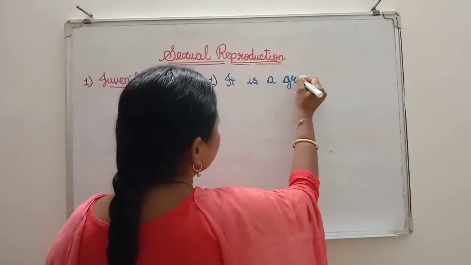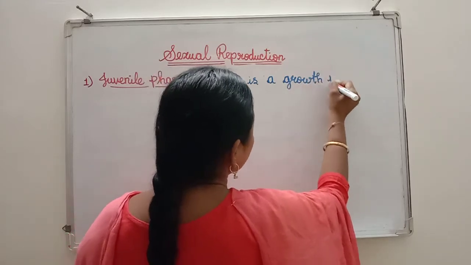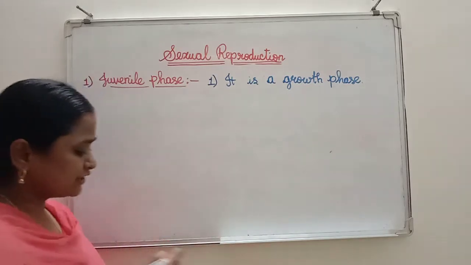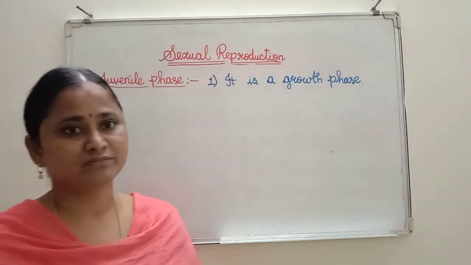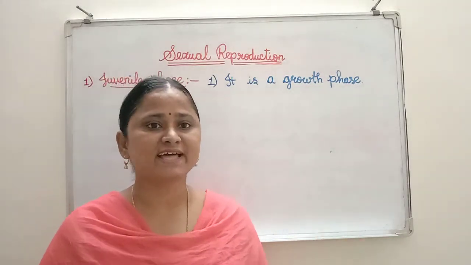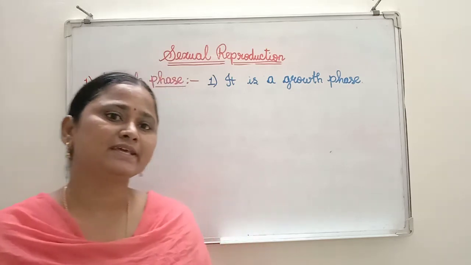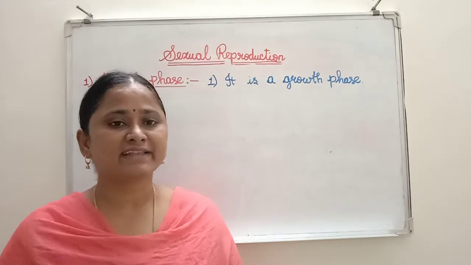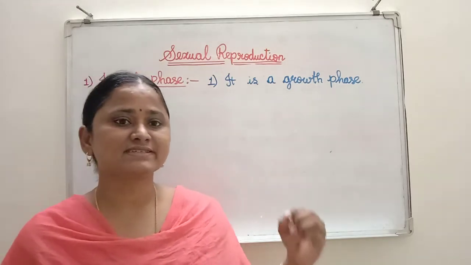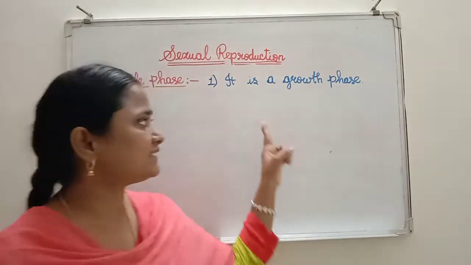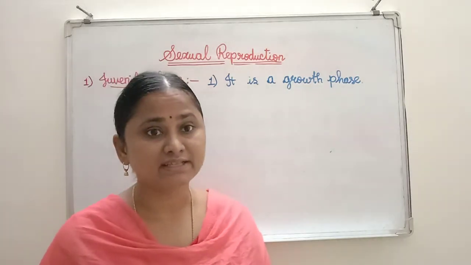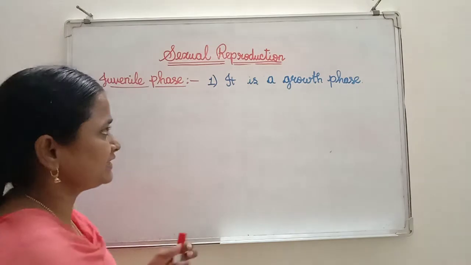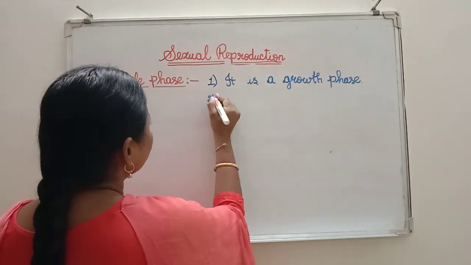The sex organs, that means in case of plants, androecium and gynoecium, and in case of animals, testes and ovaries, are very well developed in this phase only. But here reproduction is not taking place. That means there is no reproduction.